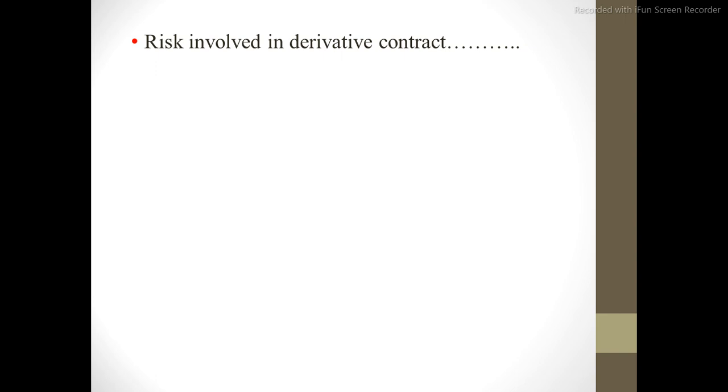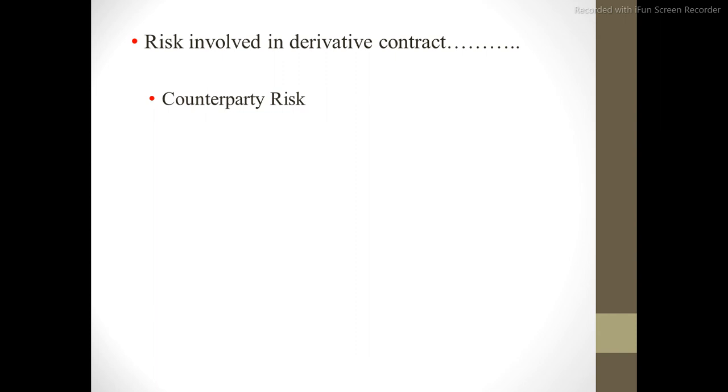Here are the various risks which are involved within the derivative markets. The first is the counterparty risk, which we discussed in the forward contract: if two investors enter a contract and one of the investors later denies the contract, it is a very high risk for the other investor.